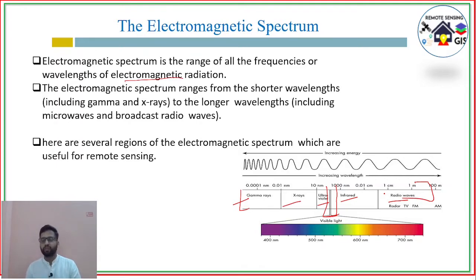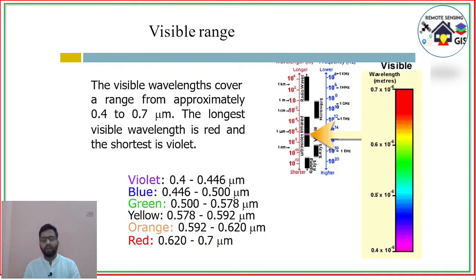In remote sensing, the electromagnetic spectrum is very useful to identify different features, their different properties, and to learn about different objects. Now coming to the visible region. The visible region consists of 0.4 to 0.7 micrometer. The longest wavelength in the visible section is red, and the shortest is violet.